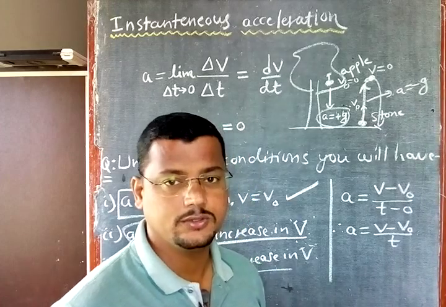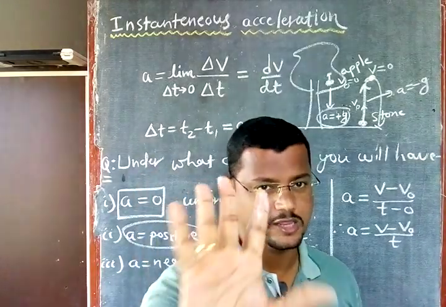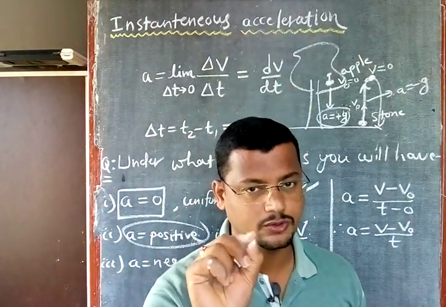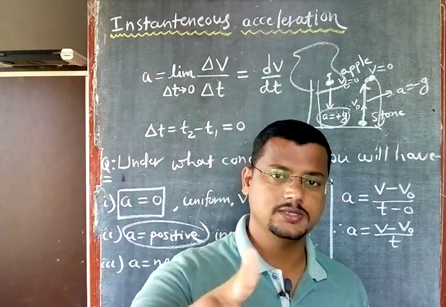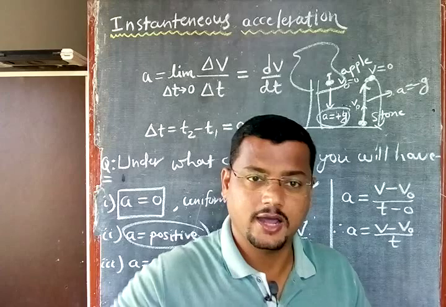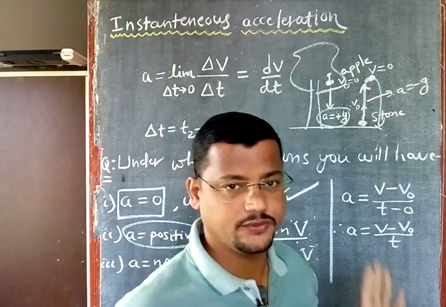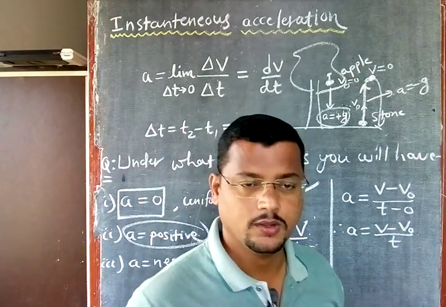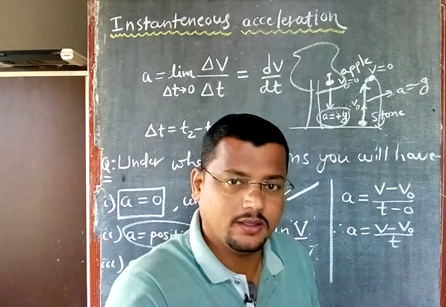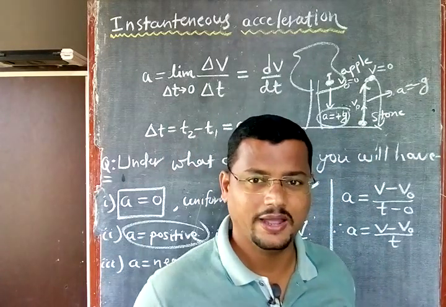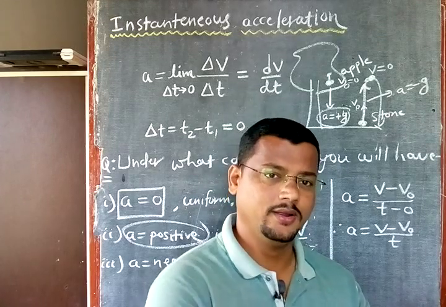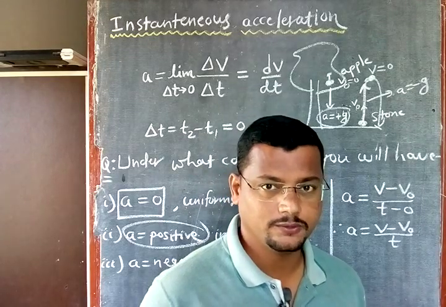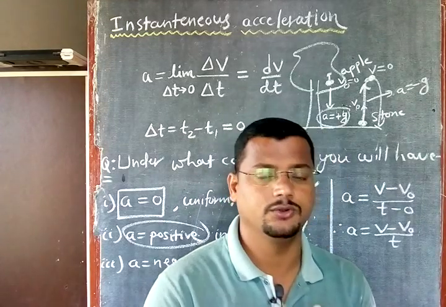So acceleration is 0 if velocity is not changing, acceleration is positive if velocity is increasing, and acceleration is negative if velocity is decreasing. The car moving faster with increasing velocity, acceleration is positive. The driver of the car applies the brake, it is a negative acceleration. Why? Because after applying the brake, the velocity of the car will go on decreasing, right? So I hope the concept of acceleration you have covered.